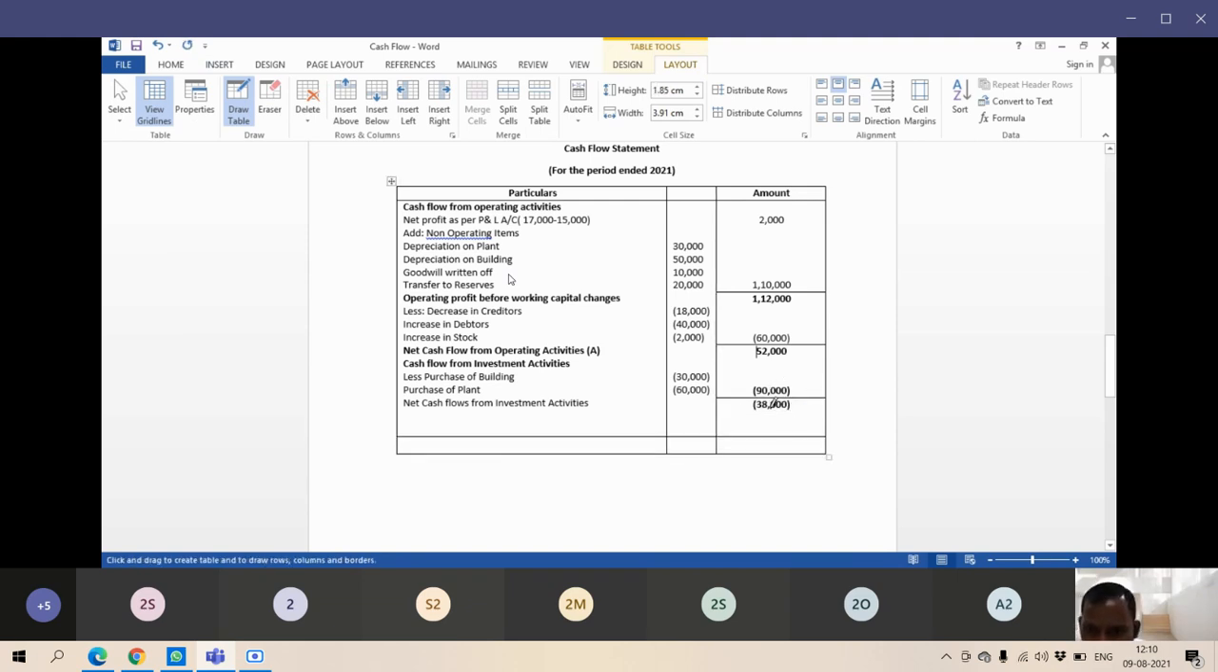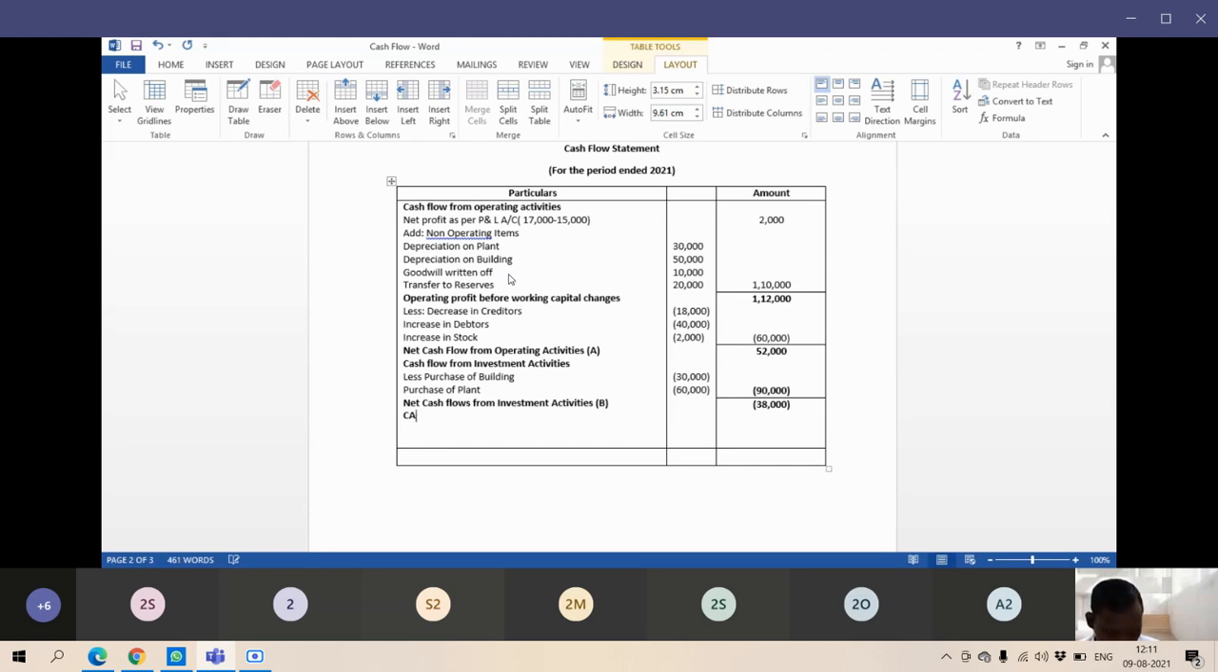Okay, 90,000 is a minus amount. It is more than 52,000, so we have to do 90,000 minus 52,000. Then how much comes? 38,000 is in negative. And this is activity B. I have told you the three important activities: net cash flows from operating activity, investment activity, and financing activity. Okay, this much we have covered.